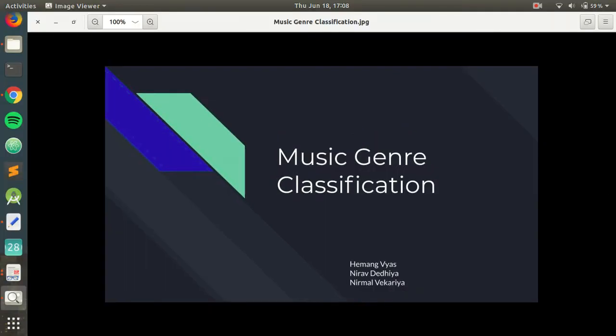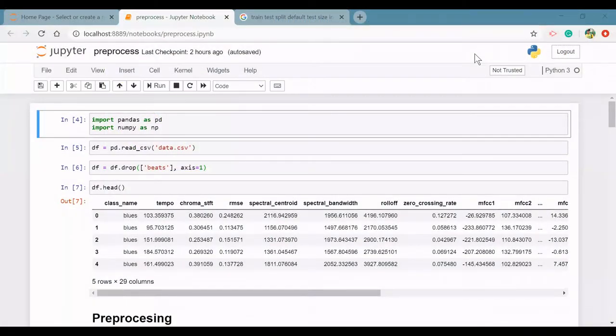Thank you. My name is Nirav Dedia. I will provide some insights on the backend and coding part of our project, music genre classification. We have done coding using the Python programming language. So here you can see the pre-processed Python notebook.